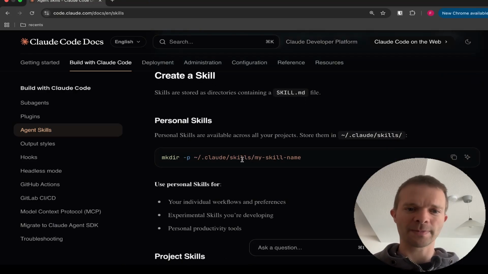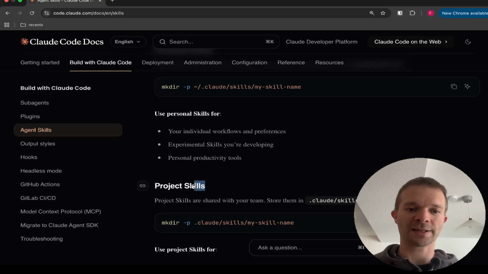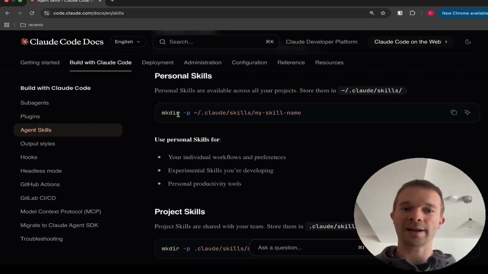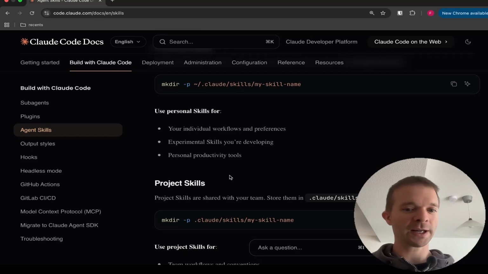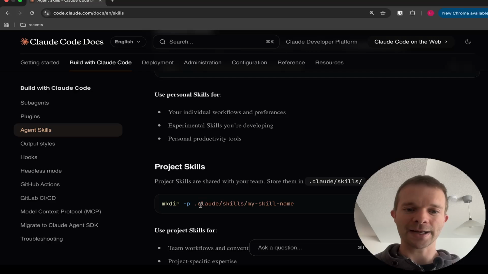You can have personal skills and you can have project skills. If you want personal skills, which are available for all your projects, then you create it in this folder. And if you want it only for a specific project, what we will do right now, you just do it inside your .claude skills folder, which I also did in what I'm going to show you right now.